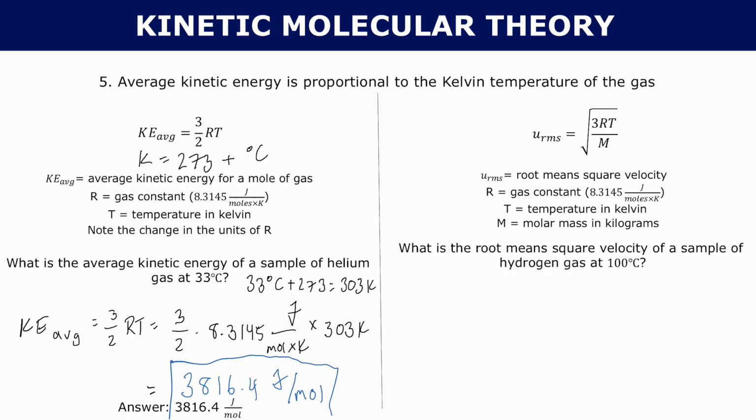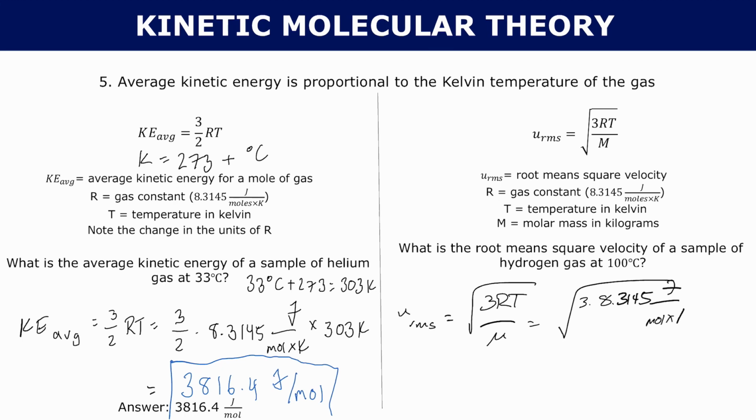So let's do an example. What is the root mean square velocity of a sample of hydrogen gas at 100 degrees Celsius? So the root mean square velocity is equal to the square root of 3RT over M. So the square root of 3 times 8.3145 joules per mole times Kelvin, times the temperature. We have 100 degrees Celsius, so that's 373 Kelvin. And all of this is over the molar mass in kilograms.